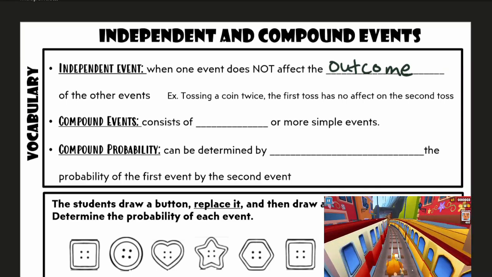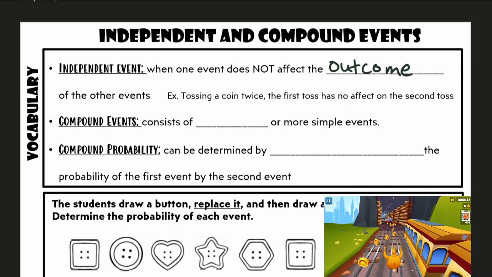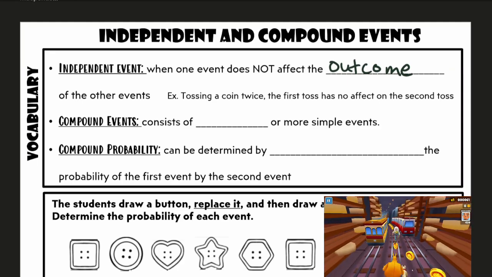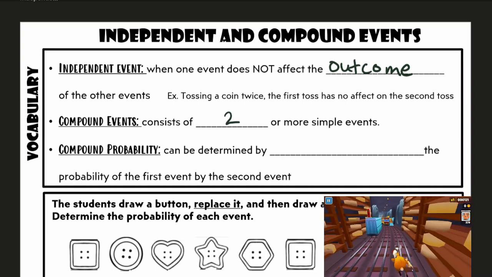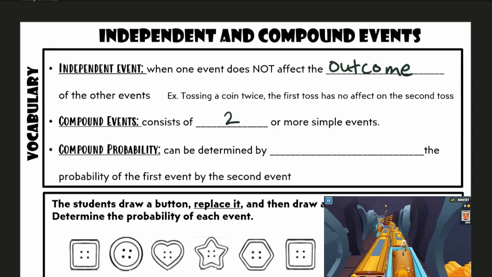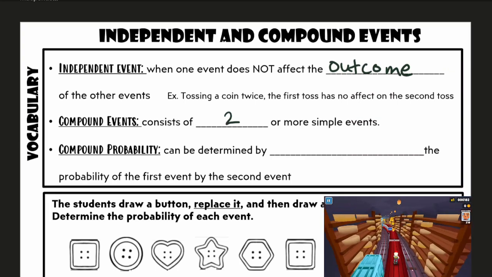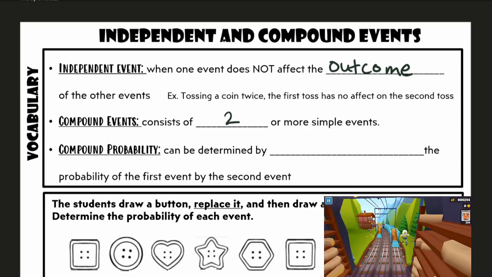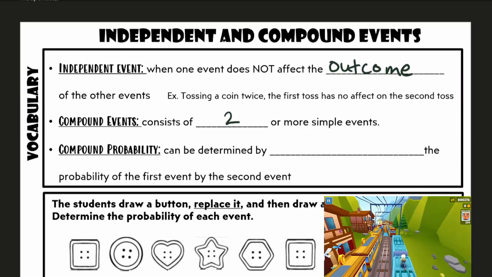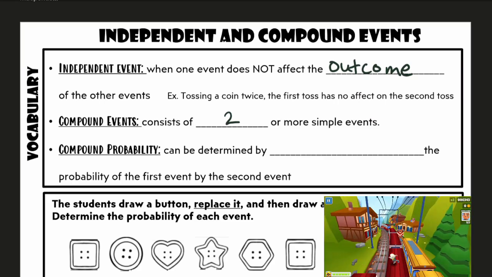We're also going to be thinking about compound events. That is an event that consists of two or more simple events. So we're not talking about one single event anymore. We're talking about multiple events. So we're going to take our compound events and our independent events, and we're going to create compound probability.